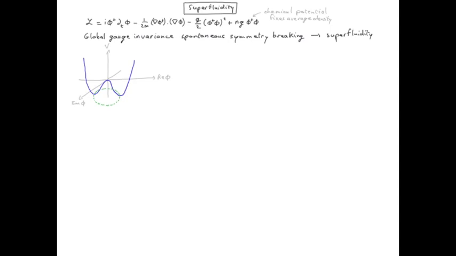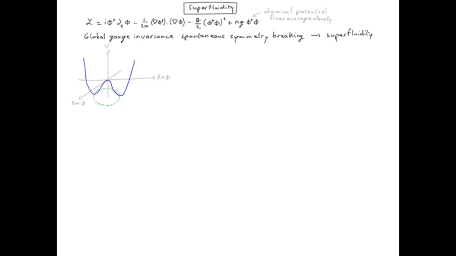And this chemical potential is responsible for the spontaneous symmetry breaking. As a result, if we start from a ground state somewhere in the bottom of this potential and we apply a gauge transformation, we find another ground state. So that's a signature of spontaneous symmetry breaking. The Lagrangian is invariant, but the ground state is not. So this means that there is a Noether's current and charges which are conserved at the level of the Lagrangian, but not if we transform the ground state.